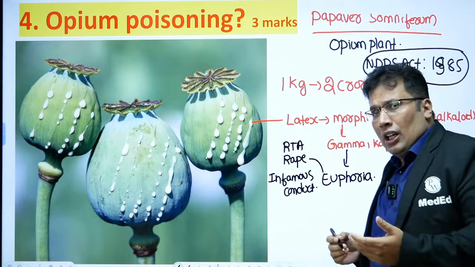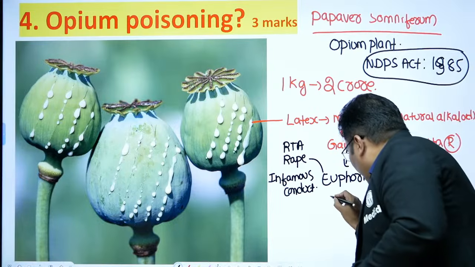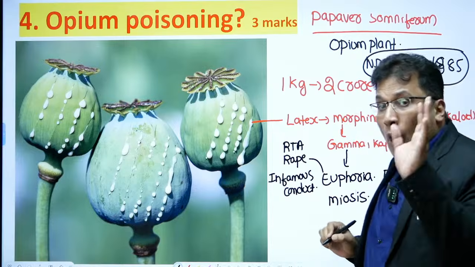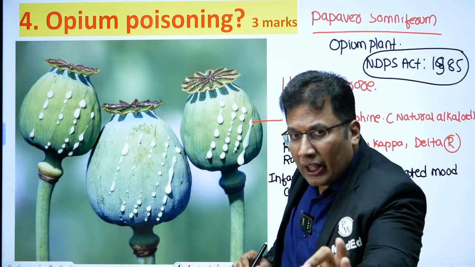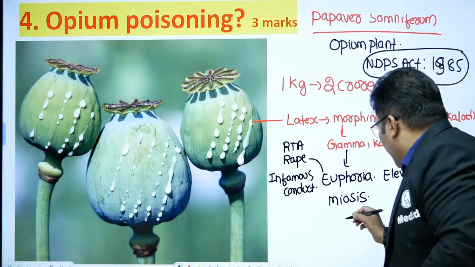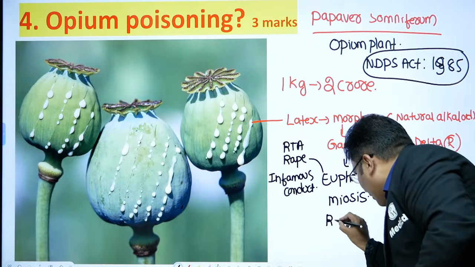Then there will be miosis, pinpoint pupil. Very, very important question, guys. Then comes respiratory depression.